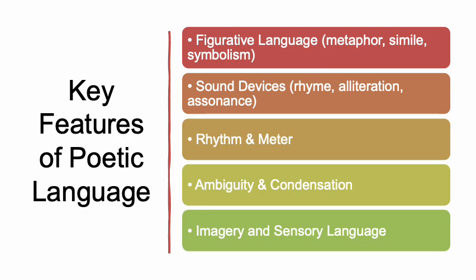There are some important features of this language, which may be called poetic language or language of poetry. The very first feature is figurative language: metaphor, simile, and symbolism. Definitely, these things can also be used in any other genre, but they are poetry specific, and therefore more and more of metaphor and simile is possible to be seen in the language of poetry. In fact, we should say that it is the figurative use of these things that makes the language of poetry.